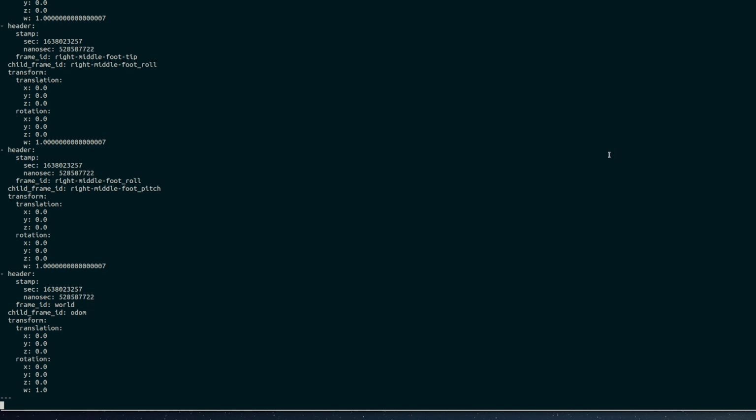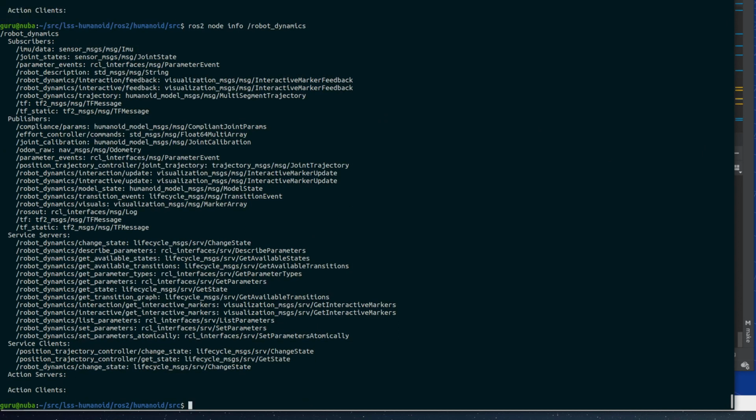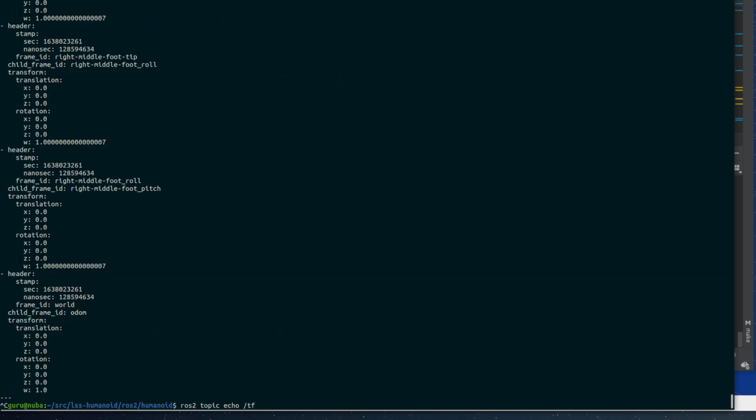I will just resize the window. Okay, so I'll quit that. Now we'll do a node info. So the node is still there and we're still getting data. So now it's changed. It's gone back to what it should be, proper behavior.